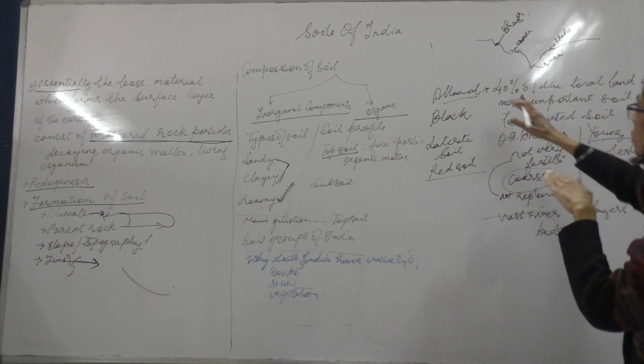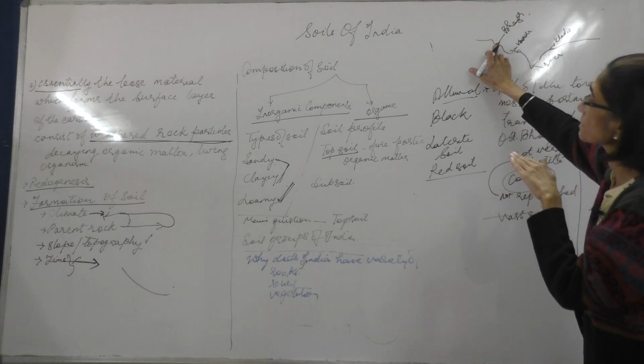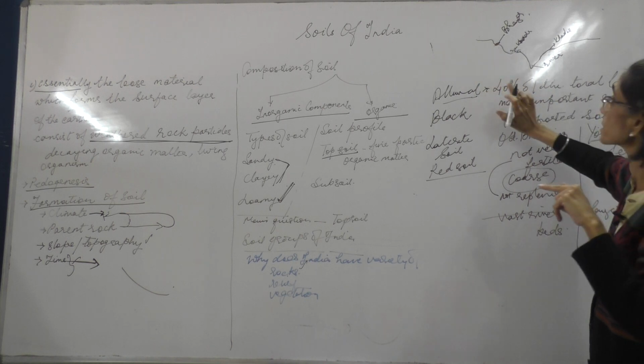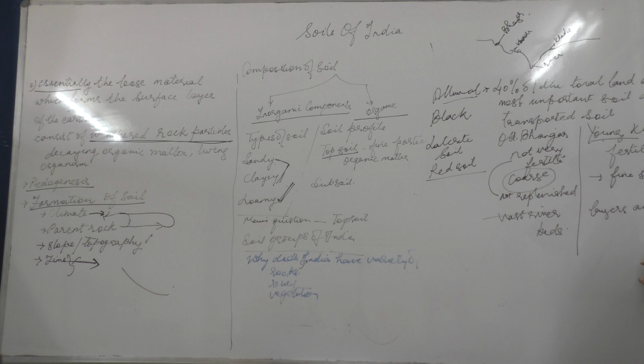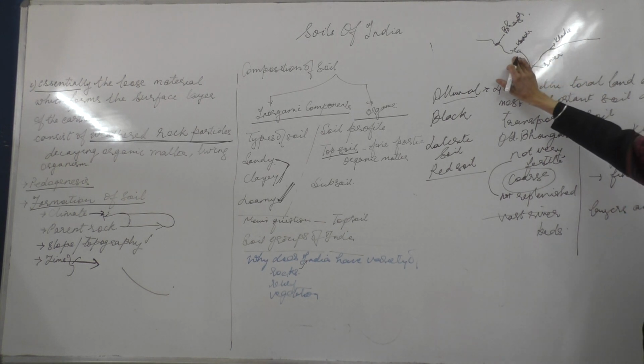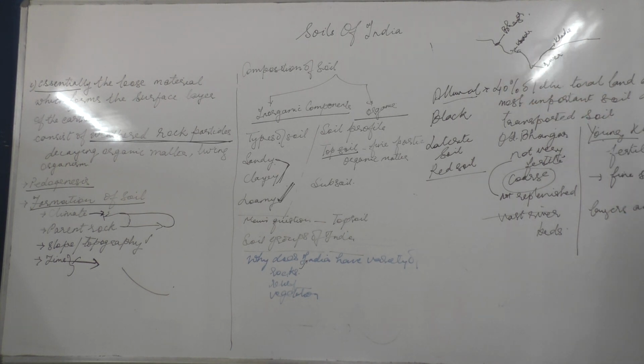This is found in lower reaches. This is found in upper reaches. This is found in the upper region. This is found in the lower region. So you need to remember that Bhangar is the older alluvium. Khadar is the newer alluvium. It is more fertile. It is a finer soil. It is replenished every year. So you need to know about Bhangar and Khadar.